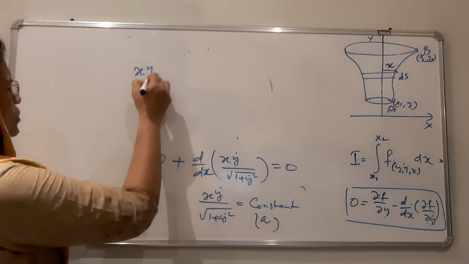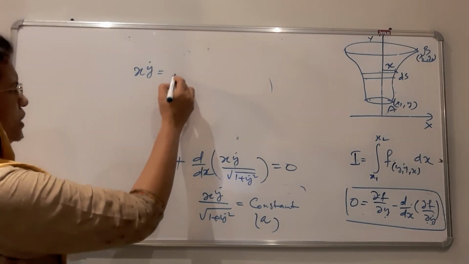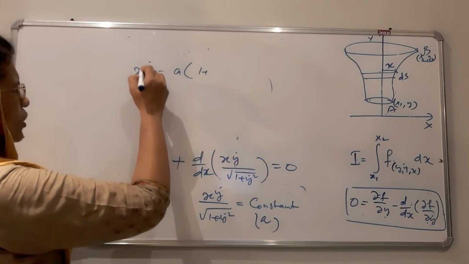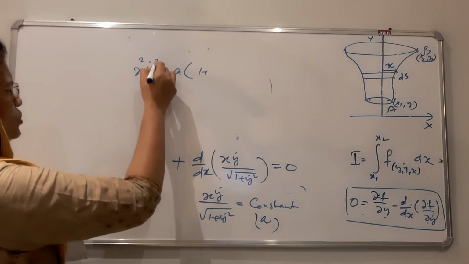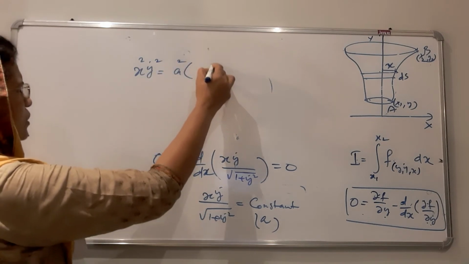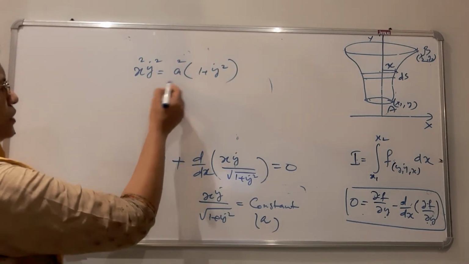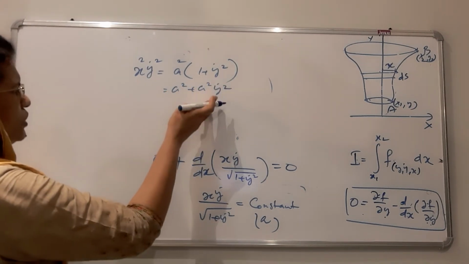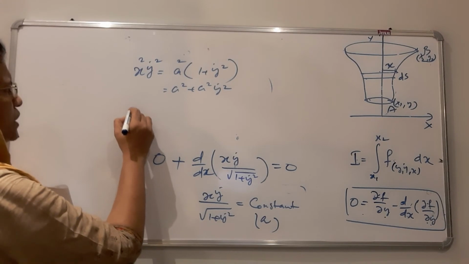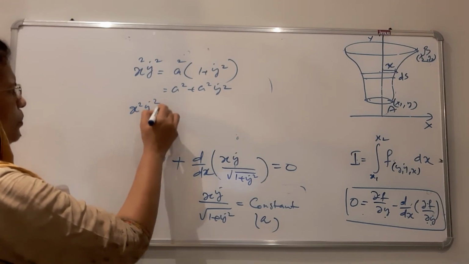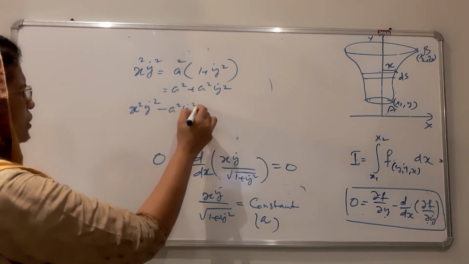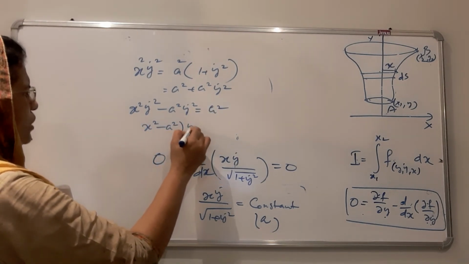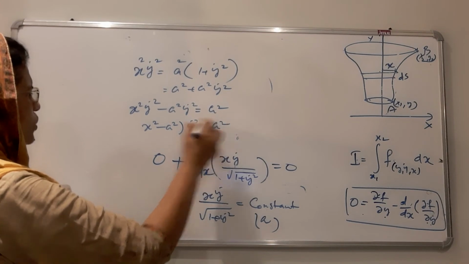Now x y dot is equal to a into root 1 plus y dot square. We can square it: x square y dot square is equal to a square into 1 plus y dot square, that is a square plus a square y dot square. Taking a square y dot square to the left side, x square y dot square minus a square y dot square is equal to a square, or x square minus a square into y dot square is equal to a square.